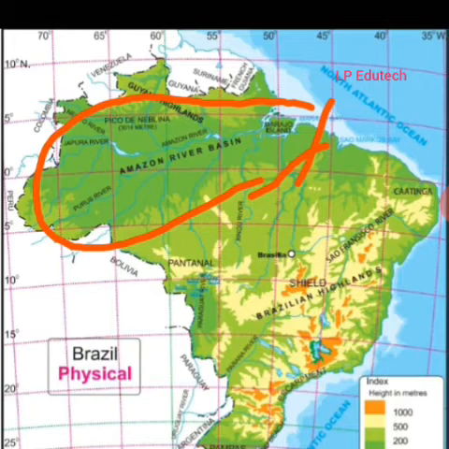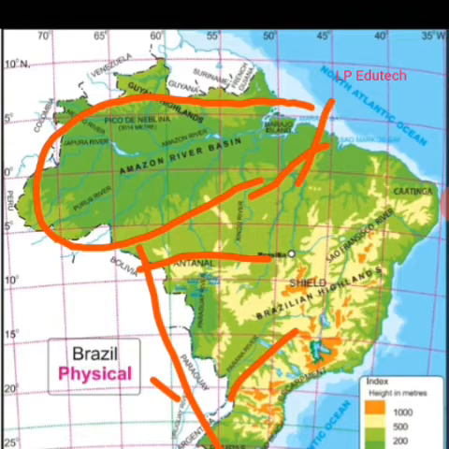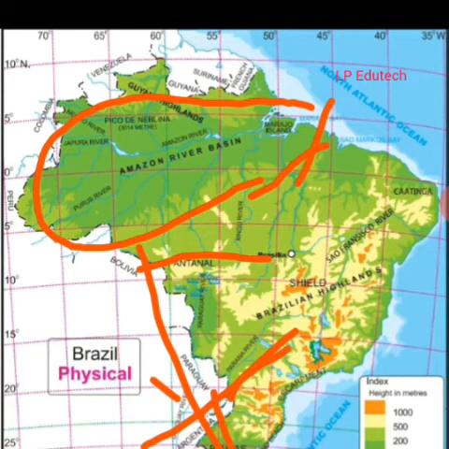The other plains in Brazil are located in the southwest part of the highland. They form the source region of the Paraguay and Parana. So the Paraguay river and Parana river form the source part of it. The source region of the Paraguay slopes towards the south, while the source region of the Parana slopes towards the southwest. Here is the Paraguay, it goes to the south, and the Parana goes towards the southwest.